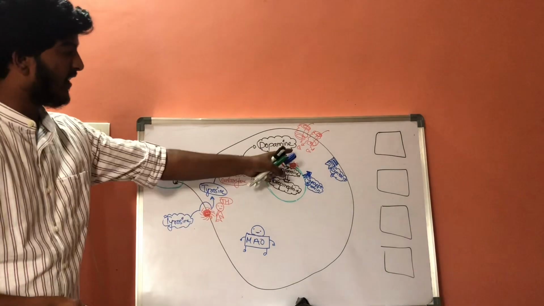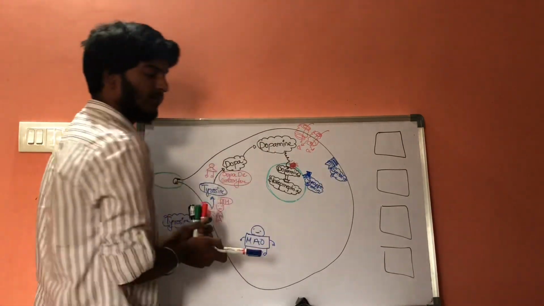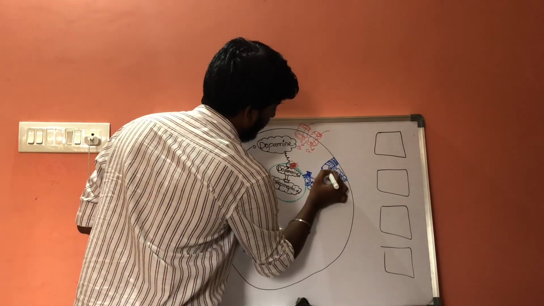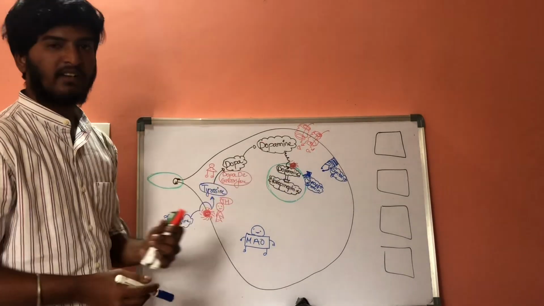Calcium ions are entering towards the inside. Now, these synaptotagmins have two domains. Now, it will be in inactivated form.